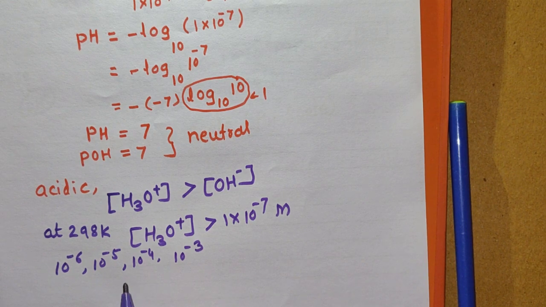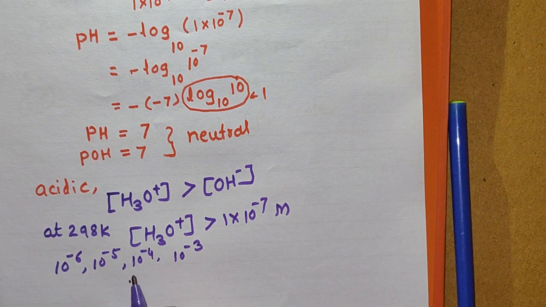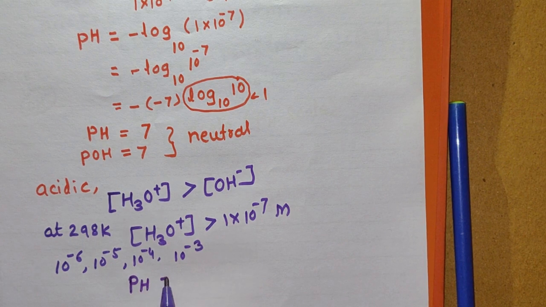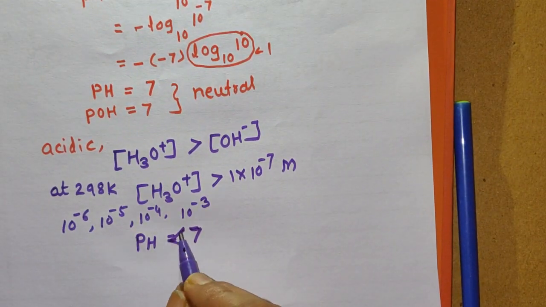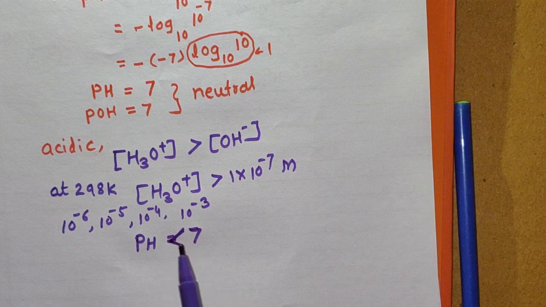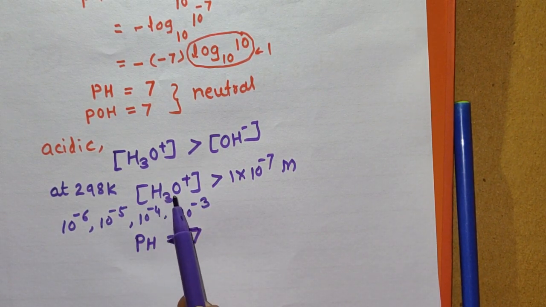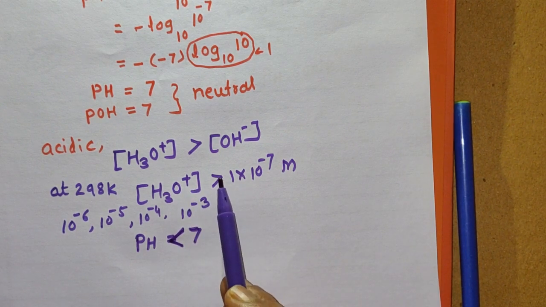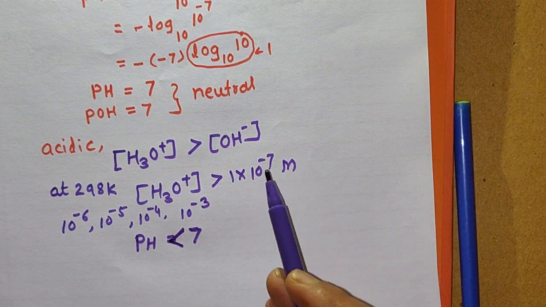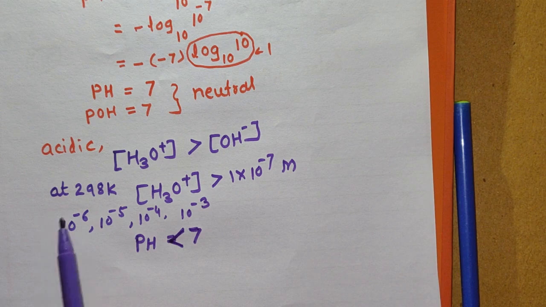And so remember that when the solution is acidic, the pH of the solution is less than 7. For acidic solution, the value of pH is less than 7. How? It can be calculated by using this formula, that is, the concentration of H3O+ is greater than 10 raised to minus 7, and the 10 raised to minus 7 values are like this.